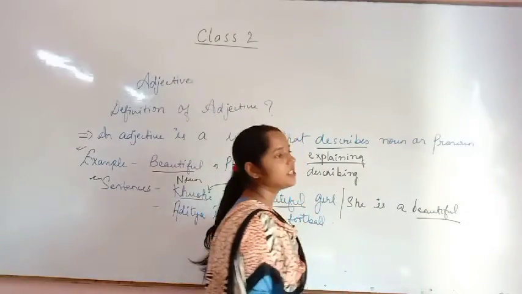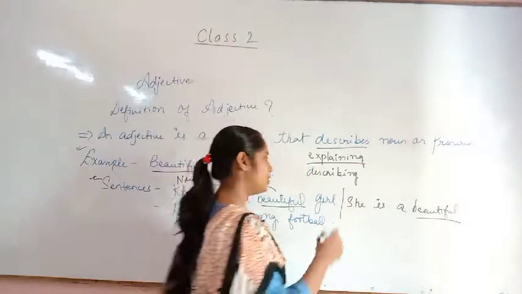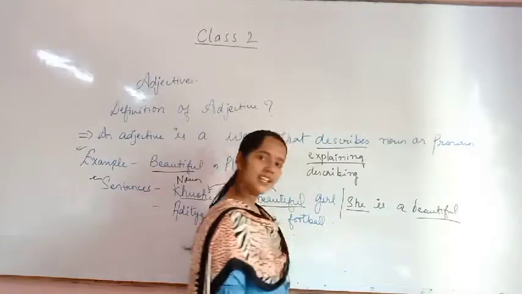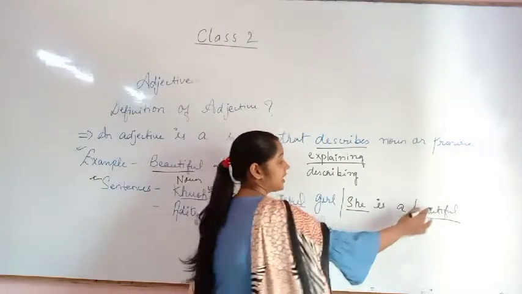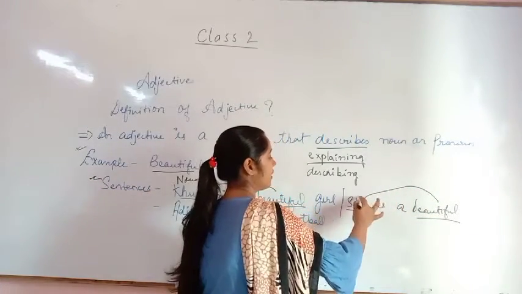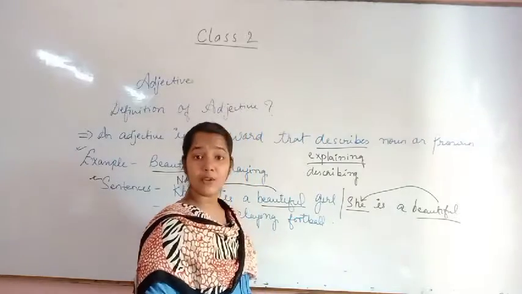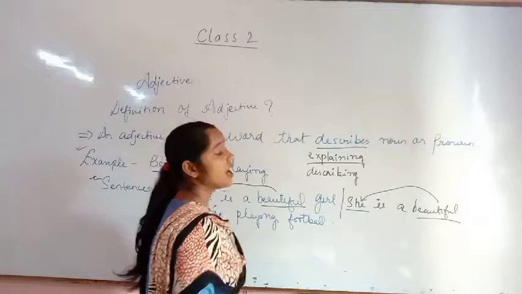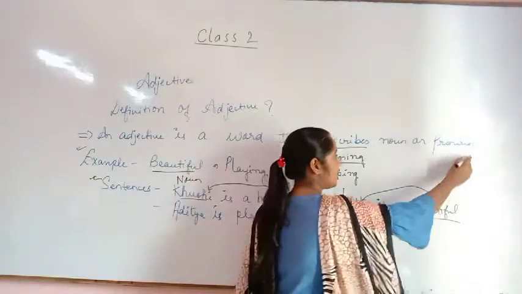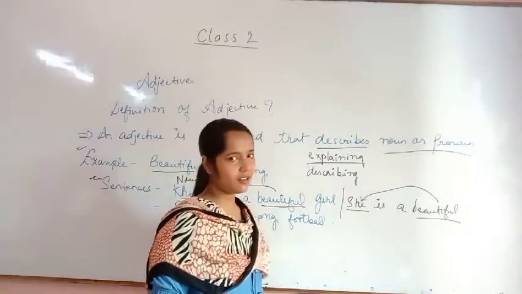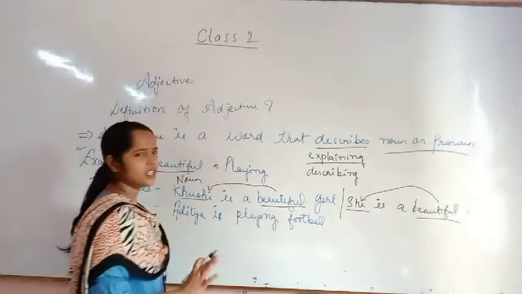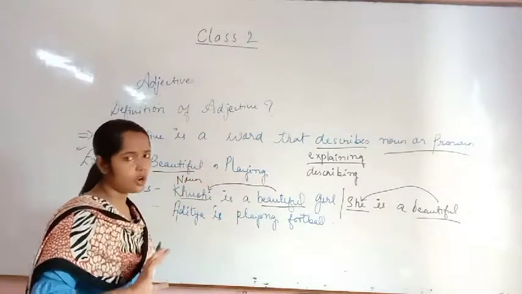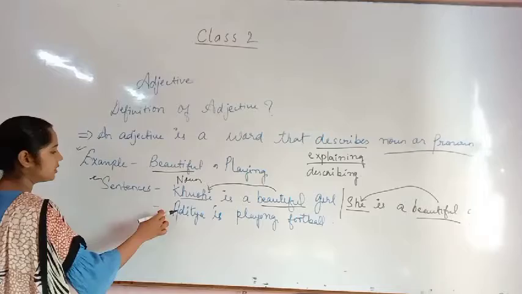And if I say please identify pronoun here, you will say ma'am, this is a pronoun, isn't it? Now it is again describing a pronoun. What I have told you in the definition, that an adjective is a word that describes a noun or a pronoun. Now it is clear to you? So this is very easy. Adjective is not very tough. So come to the next one.